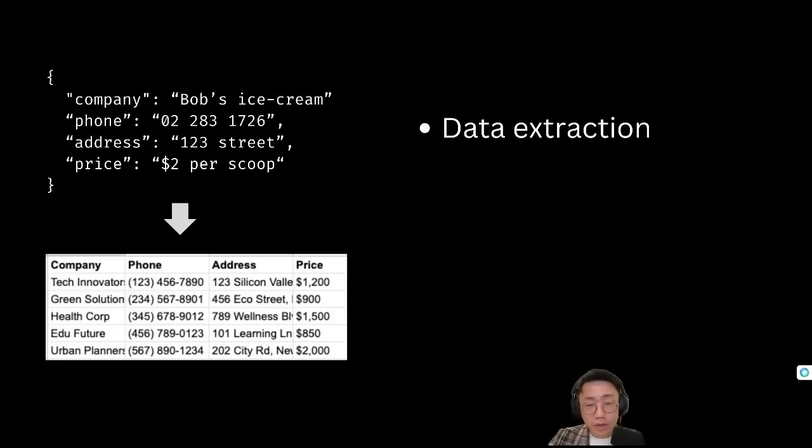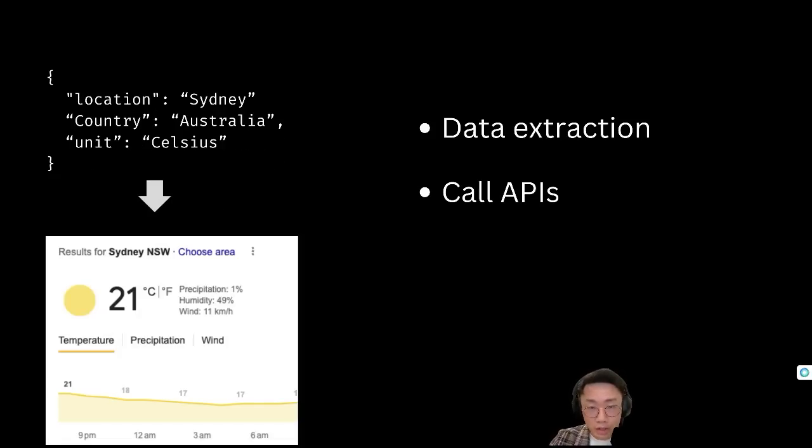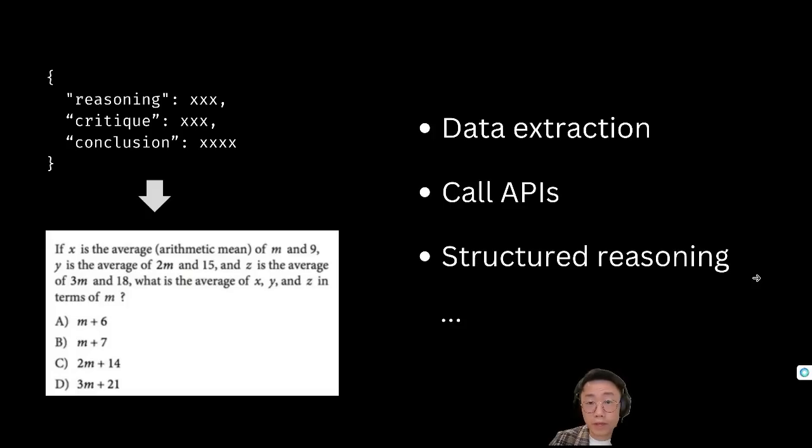If you are building a large language model application to automate data entry and data extraction work, it has to follow a specific JSON schema so that you can put the results into a CSV or database. On the other hand, if we are building agentic software that needs to interact with different systems and call those APIs, we also need to make sure the answer follows a specific API schema. And people also found that structured output means structured reasoning. So you can not only get the large language model to think step by step, you can even teach it to think in specific ways and processes by defining specific keys in the output structure.